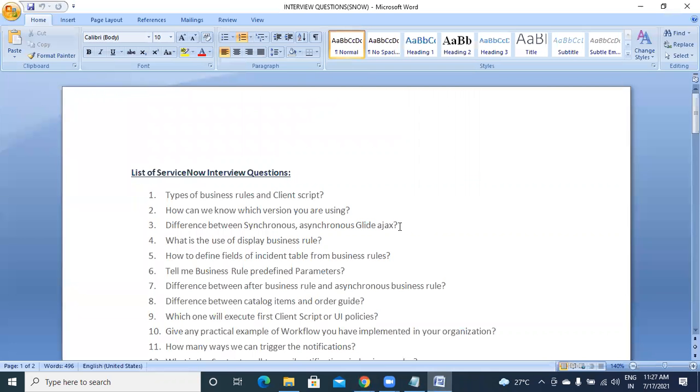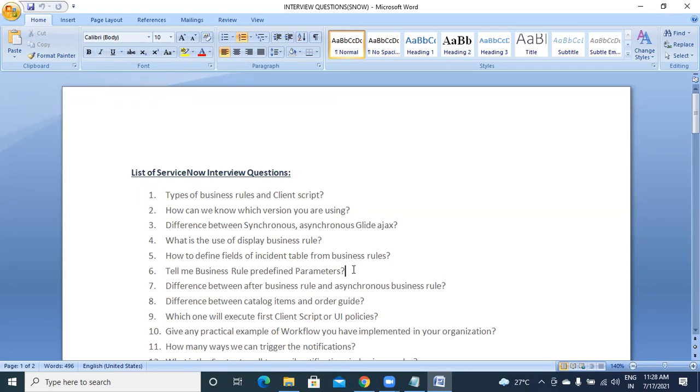Then we have: what is the difference between asynchronous and synchronous GlideAjax? We have seen that, right? Also in the interview questions: what is the use of a display business rule? We have discussed this also while working on this topic. Then, how to define fields on the incident table from a business rule? How do we define, like current.short_description, current.priority, right? So you have to answer that.